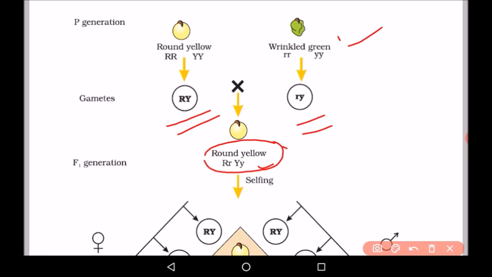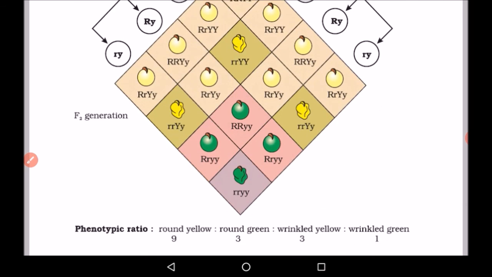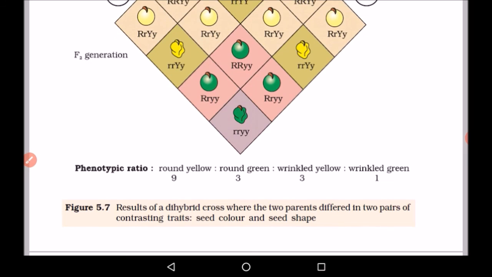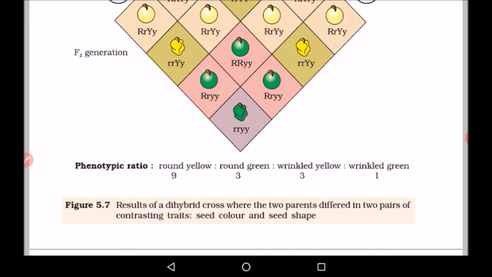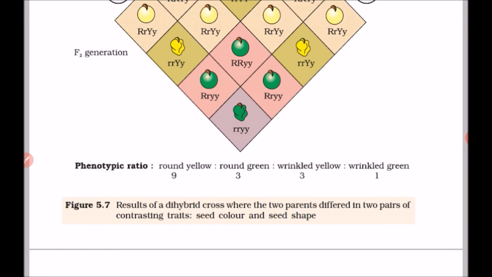Now when we do selfing, in the F2 generation we are getting different combinations. The phenotypic ratio is 9:3:3:1. So we are getting different combinations: 9 round and yellow, 3 round and green, 3 wrinkled and yellow, and 1 wrinkled and green.